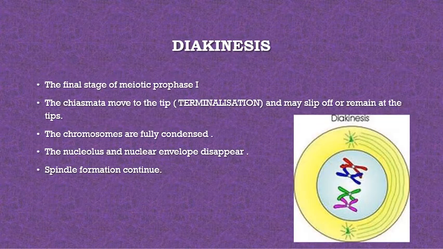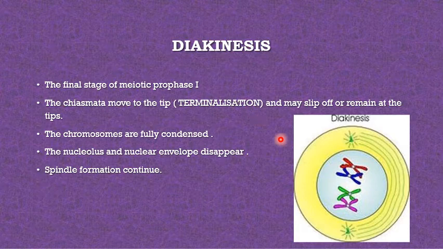Now diakinesis, the final stage of meiotic prophase 1. The chiasmata move to the tip, that is terminalization, and may slip off or remain at the tips.